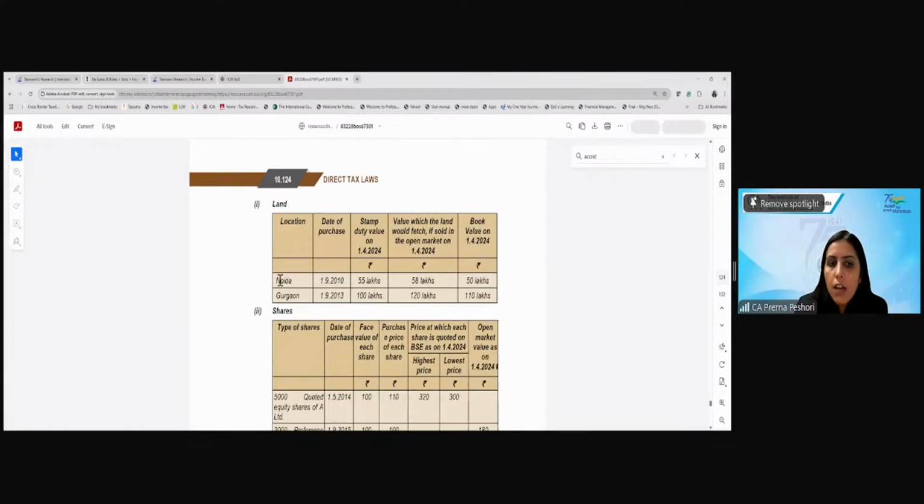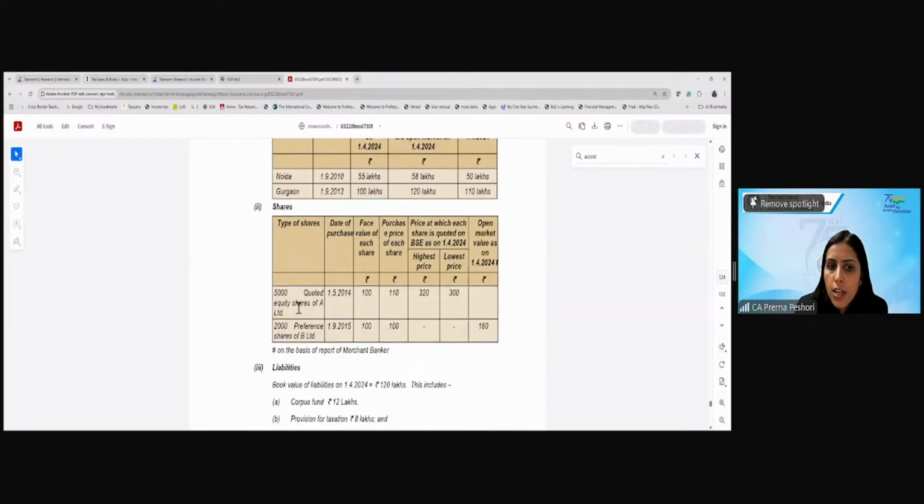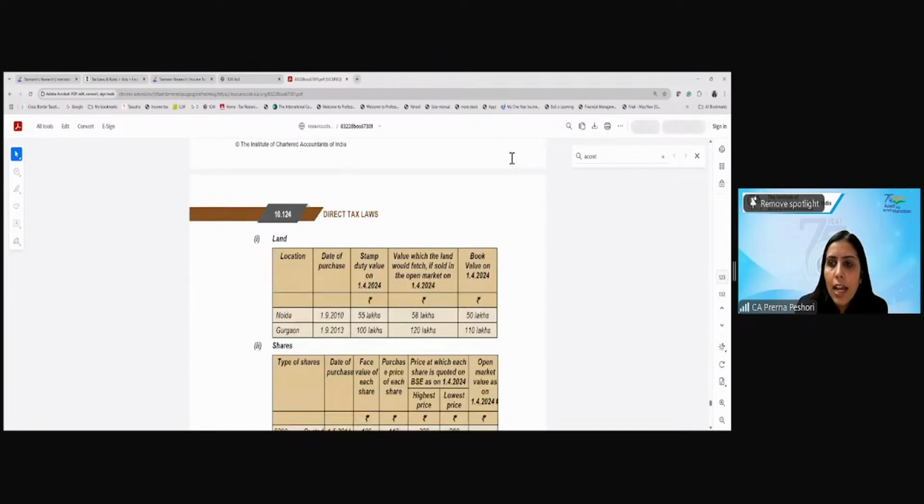Land is given. They have given the location, date of purchase, stamp duty value, FMV, and the book value. Shares are given. The types of the shares are given, equity and preference. Date of purchase, face value, purchase price, price at which the share is quoted on the BSE, open market value is given. And they have given the liabilities also. The book value of the liability is 120. This includes the corpus, provision for tax, and reserves and surplus.